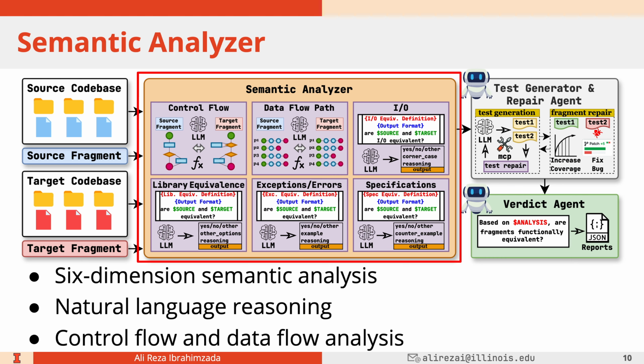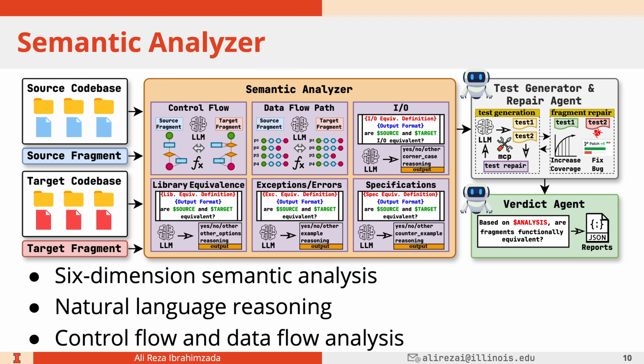The idea here is that we do this analysis in a one-shot LM call, collect the results, and then pass them to an agent. So far, there's no agent involved in this pipeline. As I mentioned, all these analyses are combined and passed to a test generator and repair agent. The idea there is to generate tests in the source and target language. Let me explain them better in the next slide.